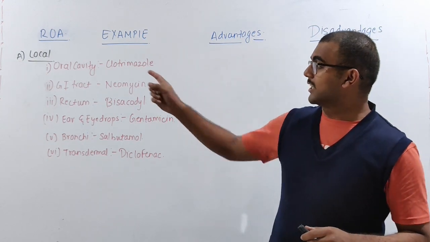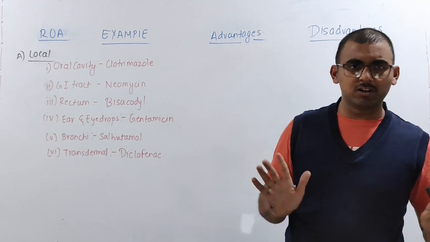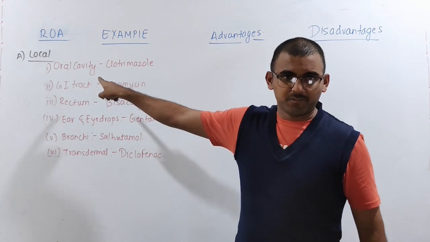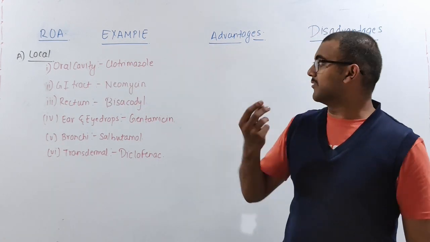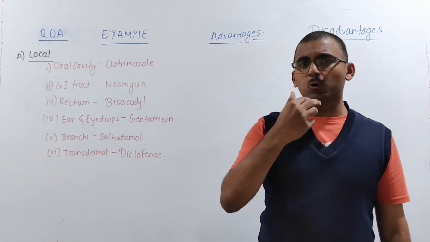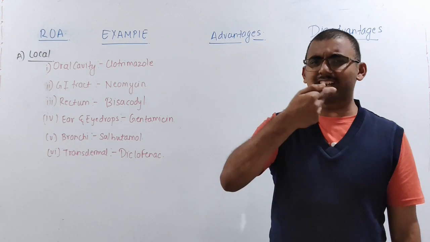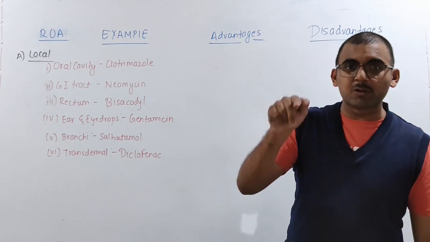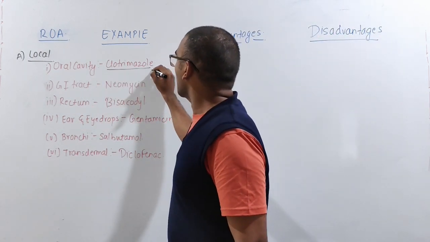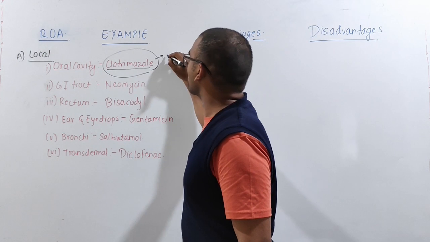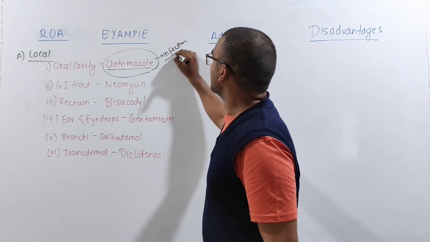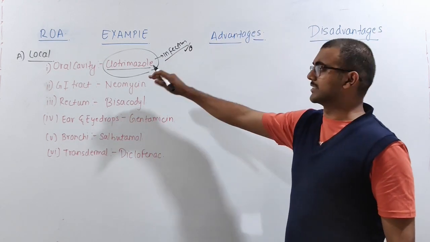So now let's try to understand the local route of administration. In the local route, the first one we have is the oral cavity. How are we applying? Maybe whenever we get some infections, maybe candidiasis or any oral infection, you are going to apply locally in the buccal cavity or oral cavity. One of the examples of such a drug is clotrimazole. Clotrimazole is used for treating oral candidiasis, or you can say infections. Any buccal-related infection, we use this particular drug.